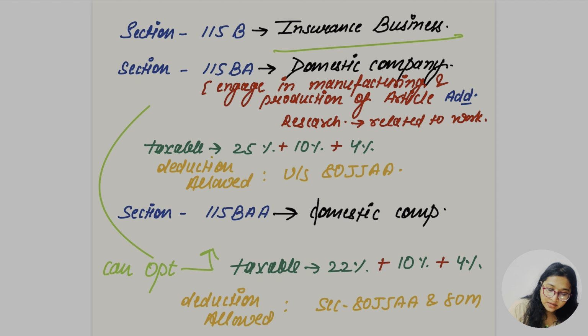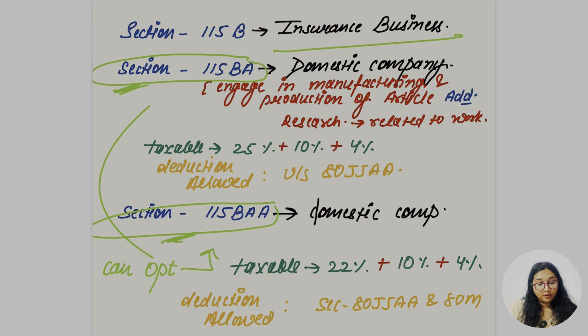As per 115B, what I told you, for insurance business, what is the rate? 12.5%. Okay, so 115BA and 115BAA are similar, the tax rate is different, that's it. The company can opt for either 115BA or 115BAA, and it is applicable to the domestic company.